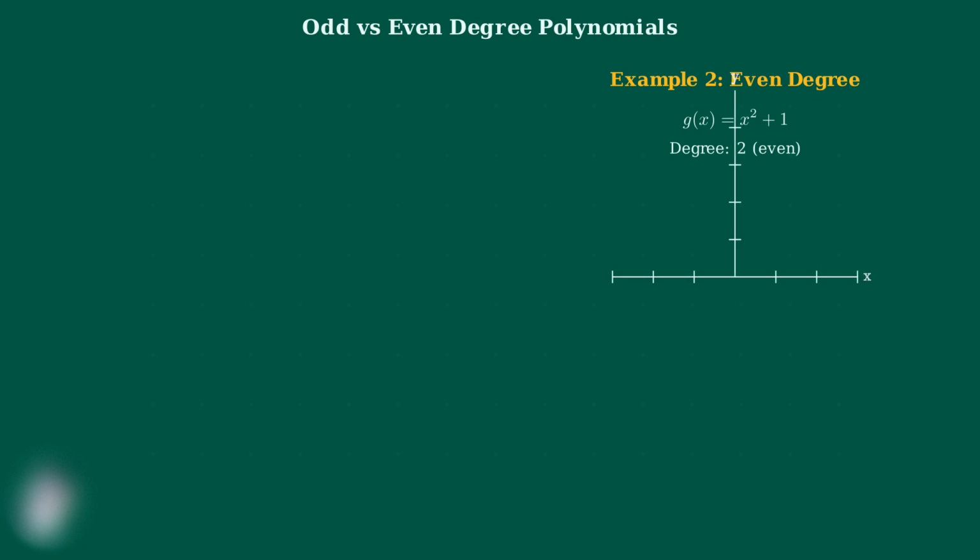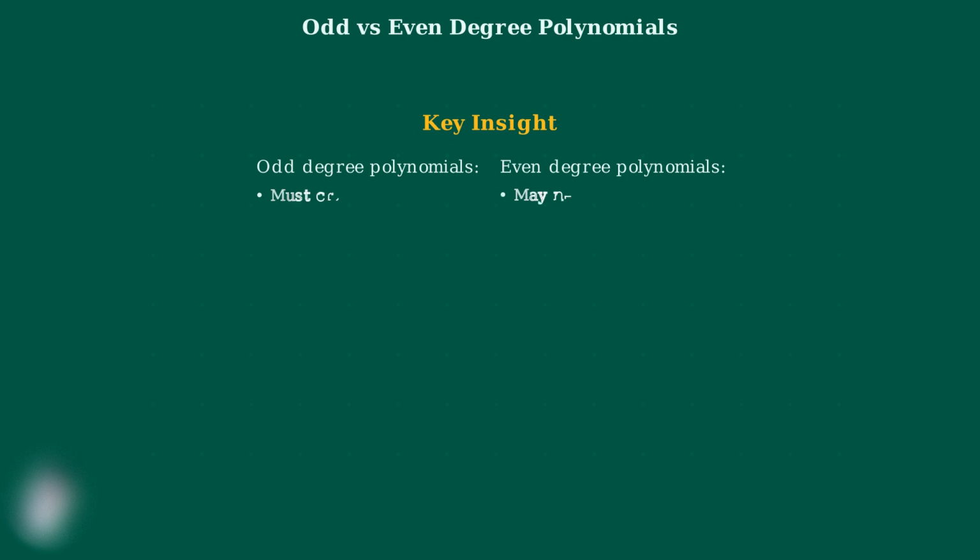Now let's contrast this with an even degree polynomial to see the difference. Our second example is g of x equals x squared plus 1. This is a quadratic polynomial with degree 2, which is even. Let's graph this quadratic function and observe its behavior. Notice that this parabola opens upward and has its vertex at the point 0, 1. Crucially, the entire curve lies above the x-axis. This graph never touches or crosses the x-axis, meaning there are no real roots. If we try to solve x squared plus 1 equals 0, we get x squared equals -1, which has no real solutions. This fundamental difference between odd and even degree polynomials is crucial for understanding polynomial behavior.